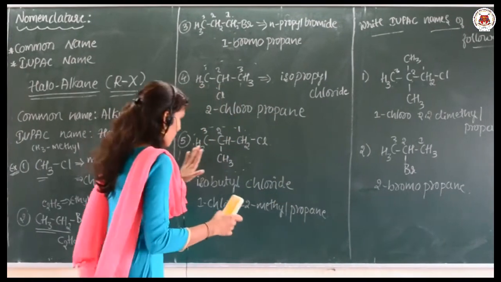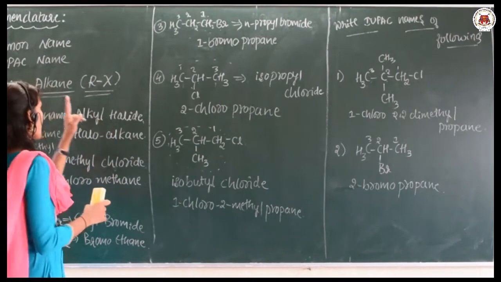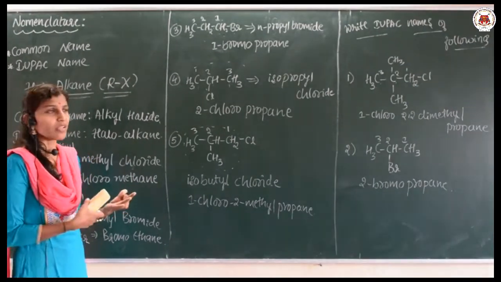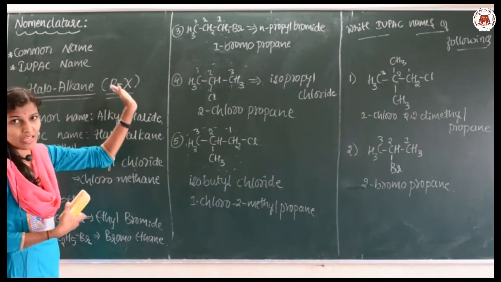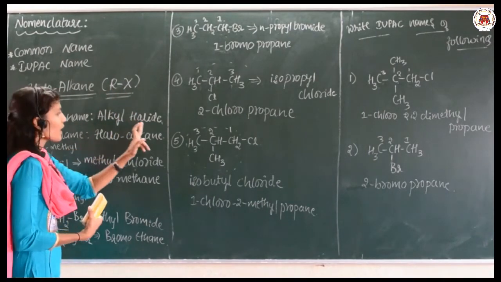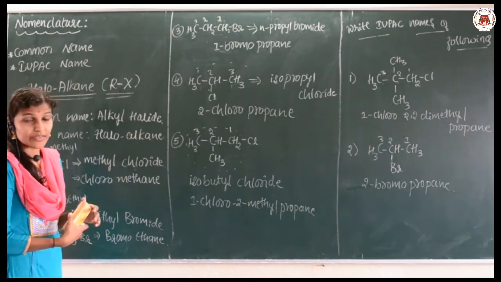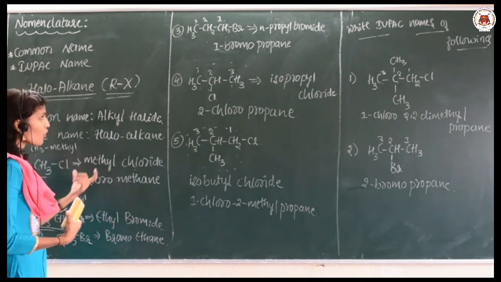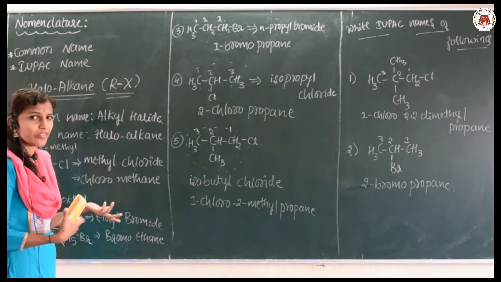So, we are discussing the nomenclature process. In nomenclature there are two systems: common naming and IUPAC naming. First of all, we are discussing haloalkanes. Haloalkanes are of the type RX. What is the common name? Alkyl halide, generally. What is the IUPAC name? Haloalkane is the IUPAC name. So let me take examples, and if you go on solving them, you will be able to write the common as well as the IUPAC name.